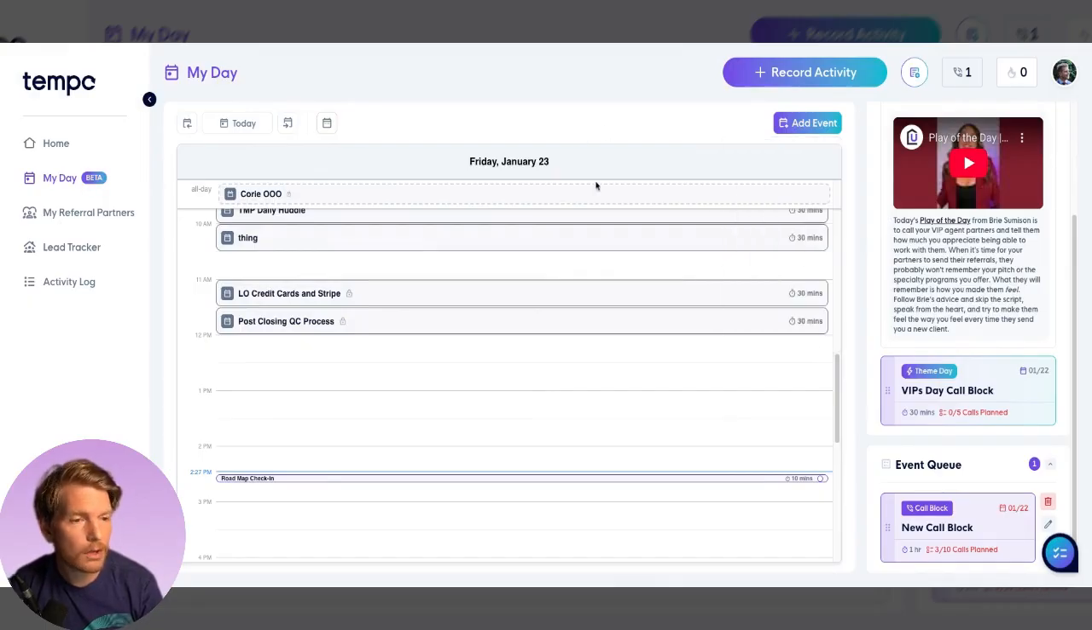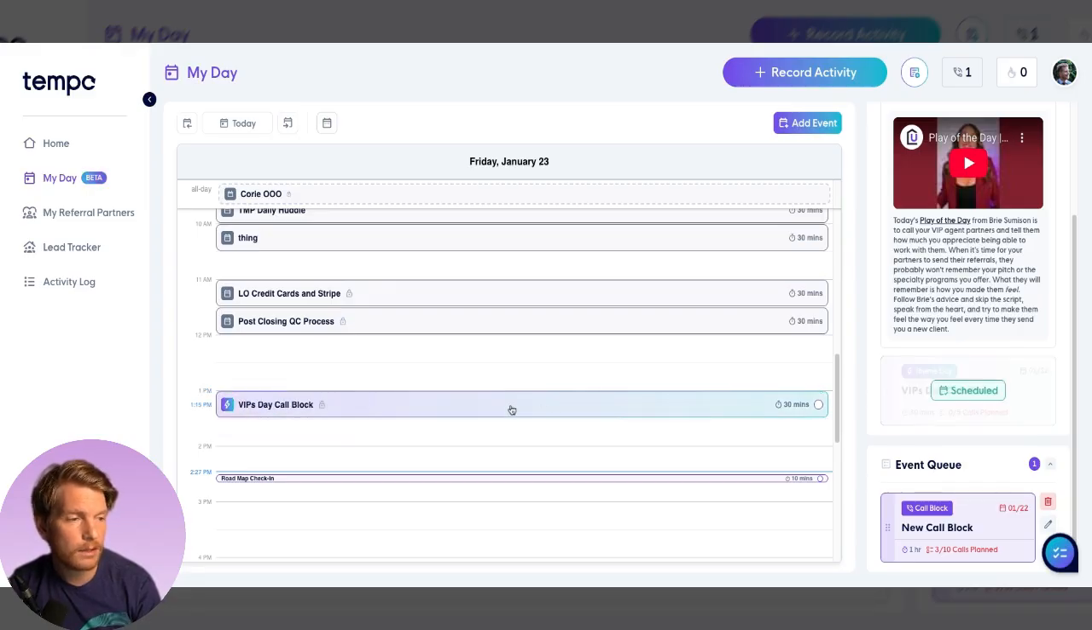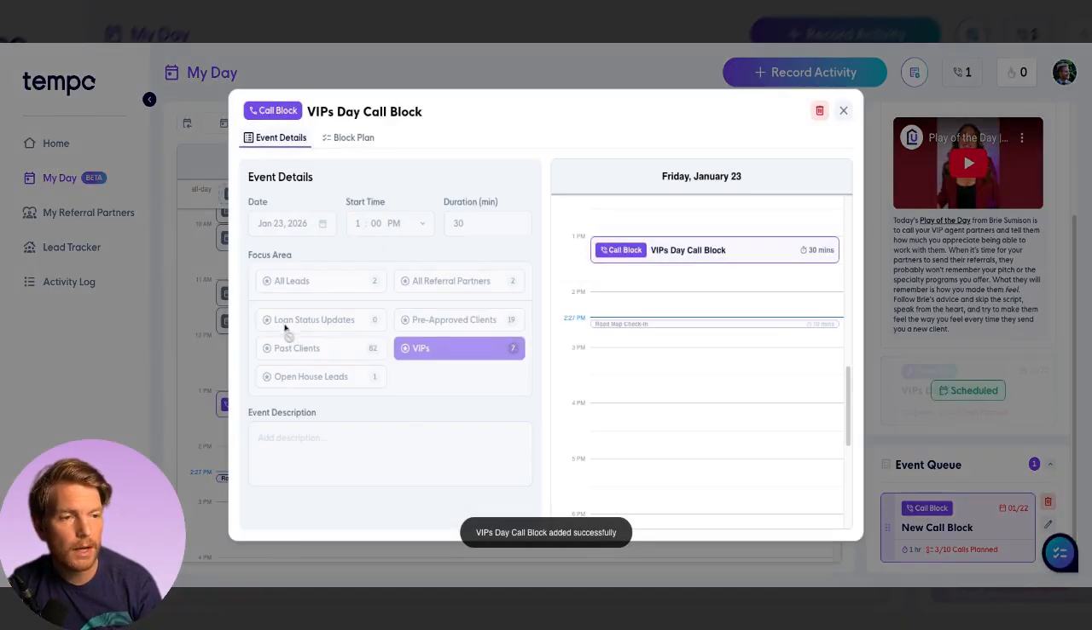You can also create something called call blocks. There's a lot of power in these call blocks. You can create one for yourself, or you can use the preloaded one that's associated with every theme day. You'll see here that the VIP theme day call block is right here. We're going to drag that in for 1 o'clock. It's there for 30 minutes. And you can see that the focus area of this event is VIPs.